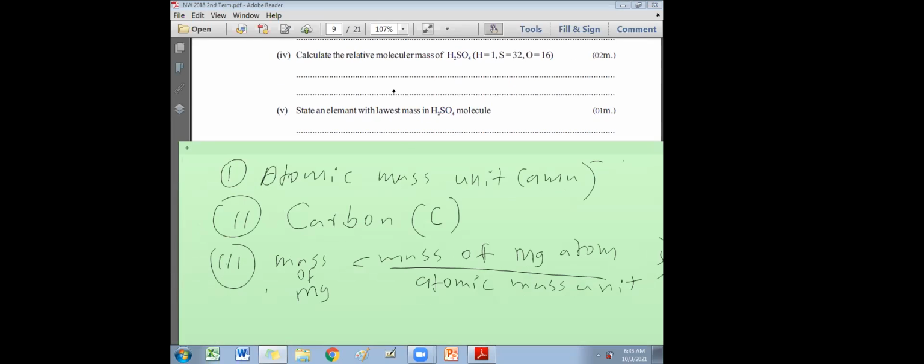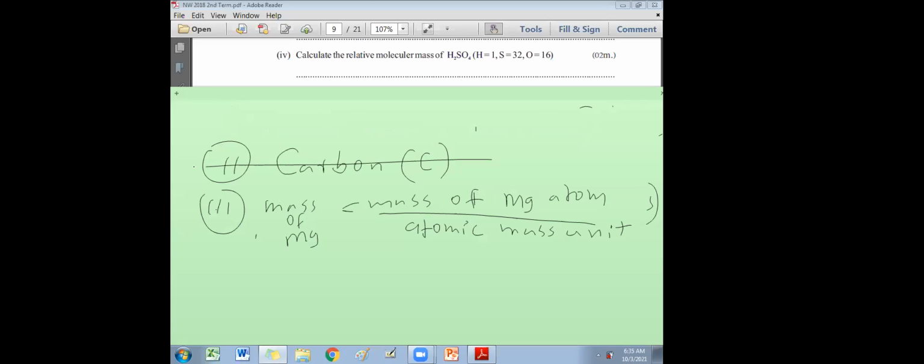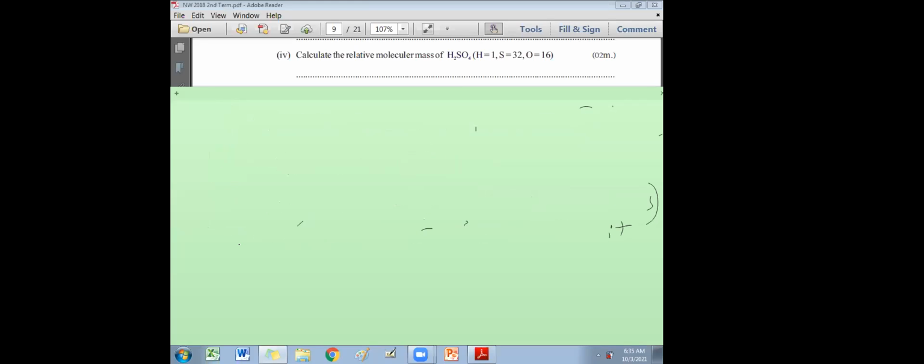What is H2SO4? Sulfuric acid. If you don't know the name of H2SO4, that is battery acid. Car battery contains this acid, H2SO4. Now, there are two spellings. Some books write sulphuric, but mostly your textbook has sulfuric. This is the internationally accepted one. Both are accepted in local science papers.